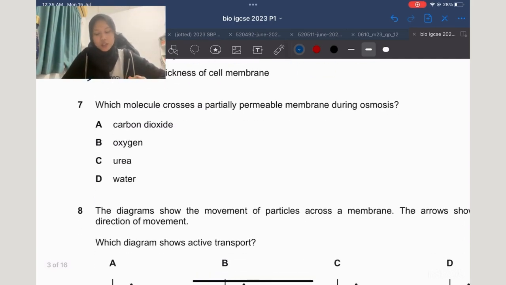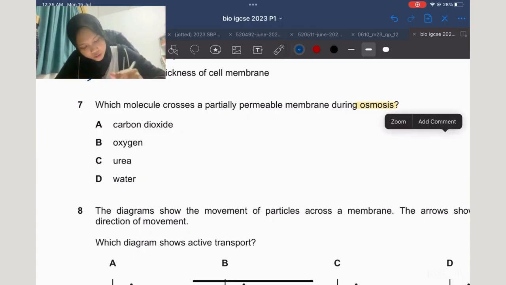Okay, 7. Which molecule crosses a partially permeable membrane during osmosis? So when you see the word osmosis, you always need to relate it with water. Yes. Okay, so the answer will be D.